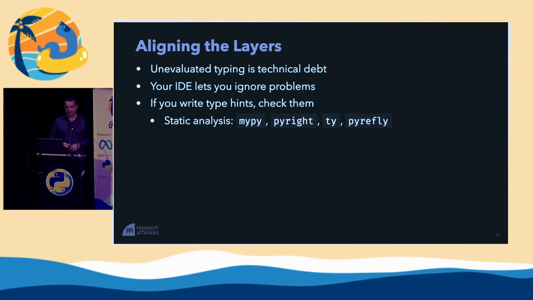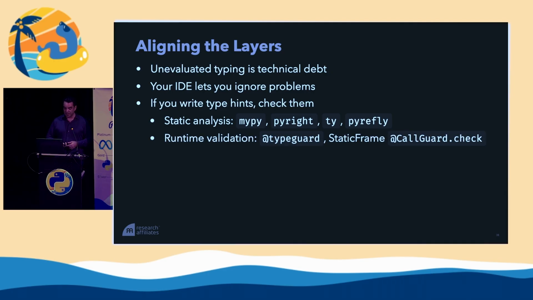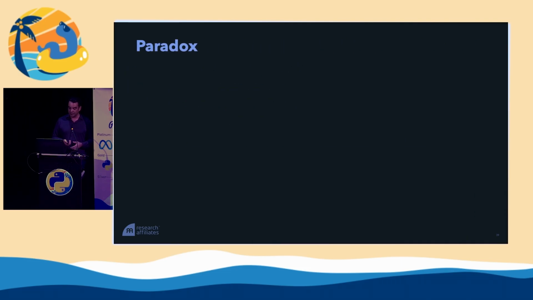So if you write type hints, you need to check them, and you need to do it up front from the very beginning. We have very many nice static analysis typing tools available these days, from MyPy, PyWrite, Ty, and we heard about Firefly earlier. Or you can actually do runtime validation. You can use those type annotations at runtime to do the checks that you might be doing manually, which is kind of nice. TypeGuard is a tool for that. I've created a tool called callguard.check that does it for NumPy arrays and data frames, which is pretty cool.